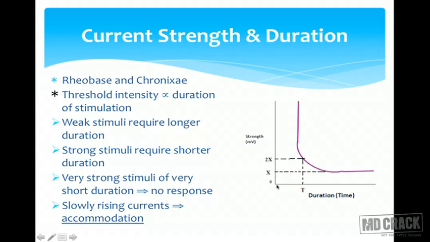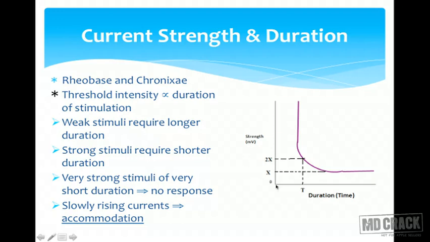And then I note down the minimum stimulus which, if given for an infinite duration of time, is just able to generate the action potential. This value is called the rheobase. What is rheobase? It is the minimum stimulus which, if given for an infinite duration of time, is just able to generate the action potential. Now I take double the strength of the rheobase.